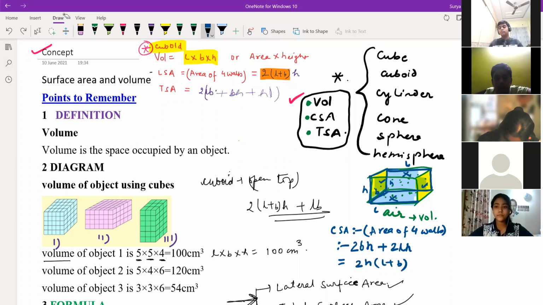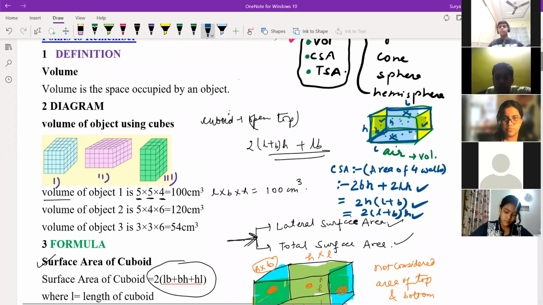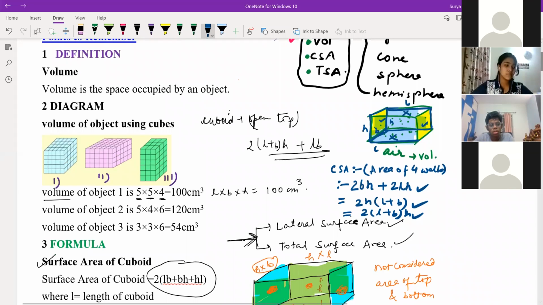Anyone having doubt in this too? No, sir. Or simply you can remember 2 into L plus B into H. 2 into L plus B is the perimeter of a rectangle that we read from class 7th, and just multiply by height, that is your area of 4 walls. I think the CSA part is clear to everyone, right? Yes, sir.